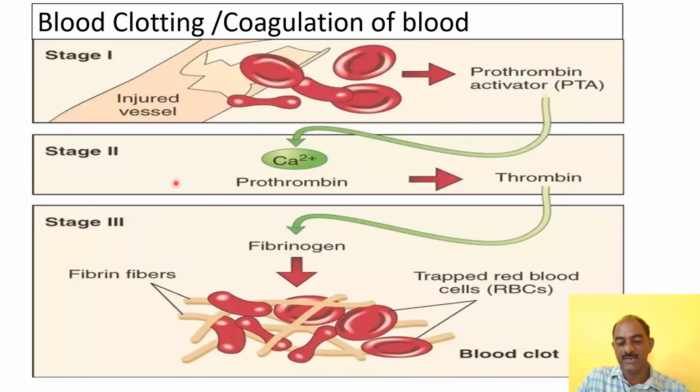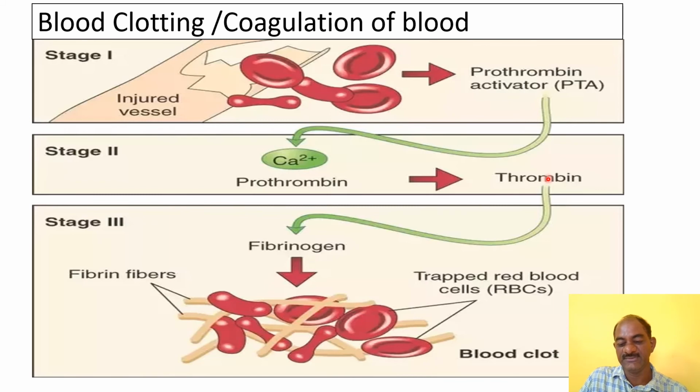Second stage, conversion of prothrombin into thrombin. How is prothrombin converted into thrombin? The prothrombin activator converts inactive prothrombin into active thrombin in the presence of calcium ions. So prothrombin is converted into thrombin.